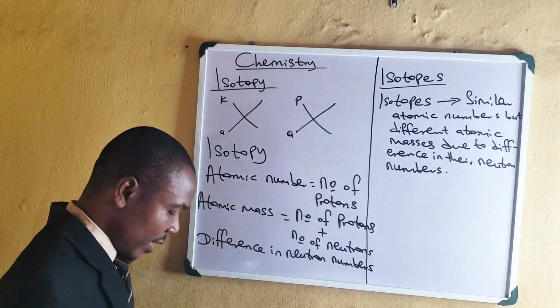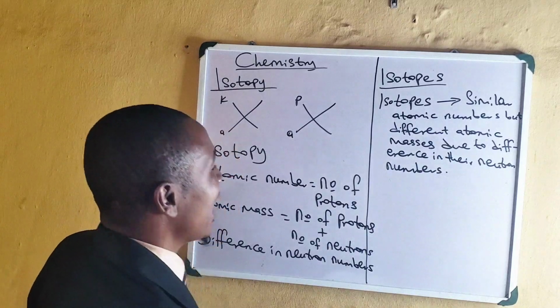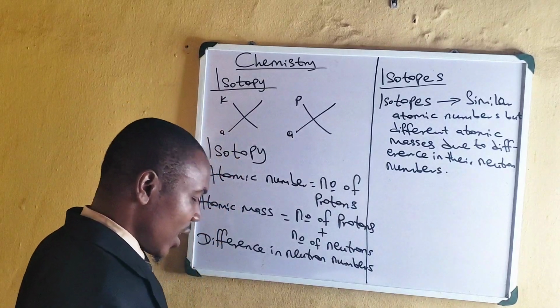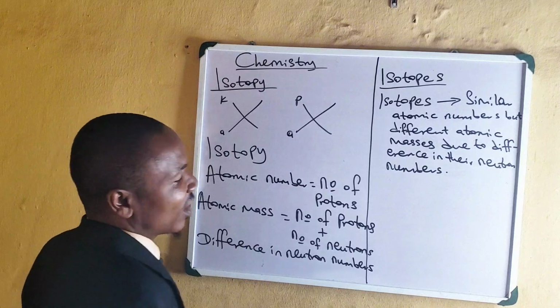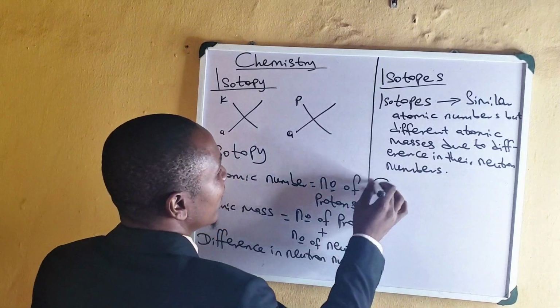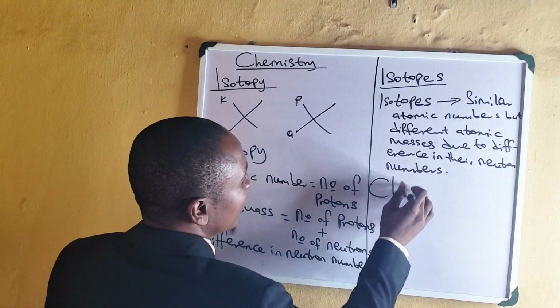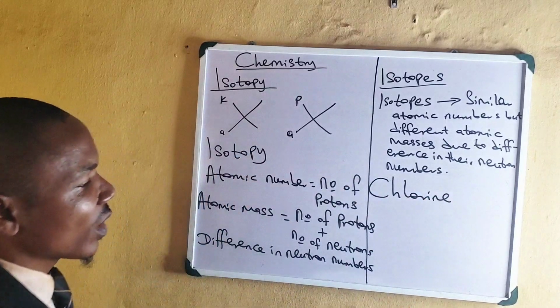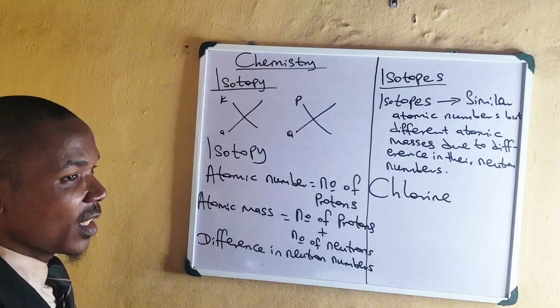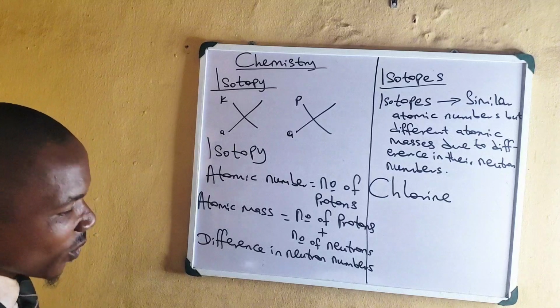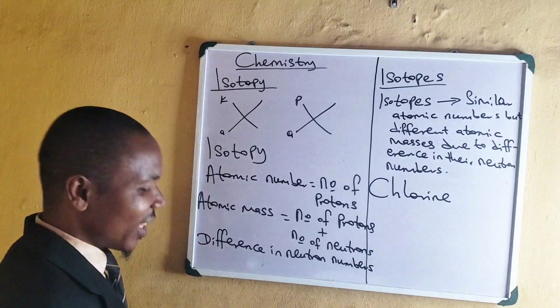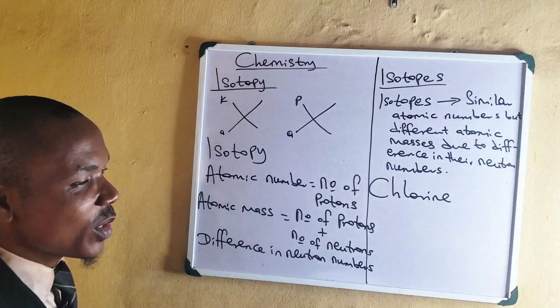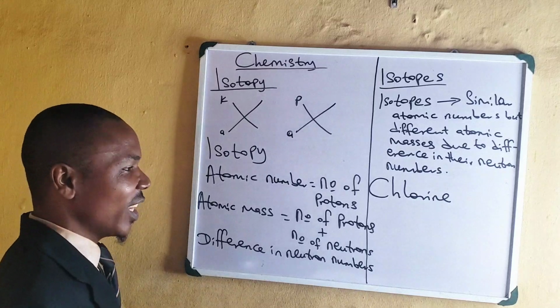There are some known elements that can exhibit isotopy. We have chlorine. Chlorine can do that. Apart from chlorine, we still have some other elements that can exhibit isotopy.